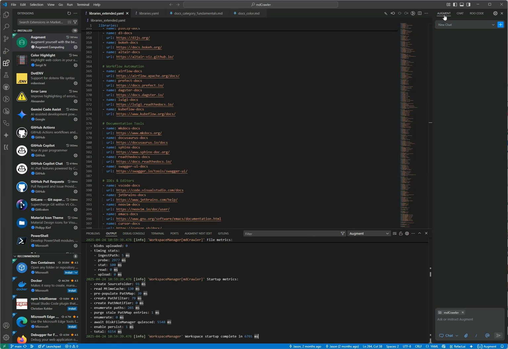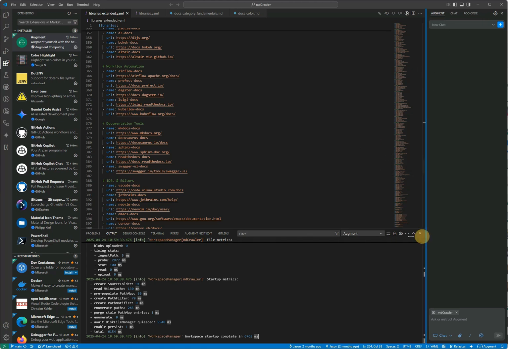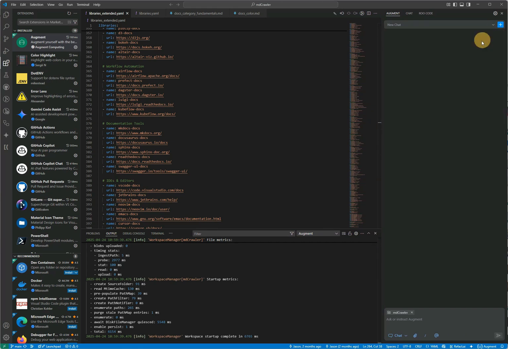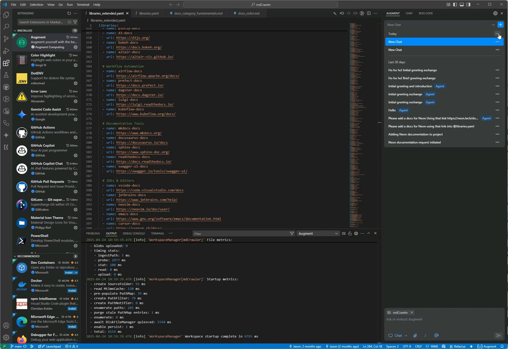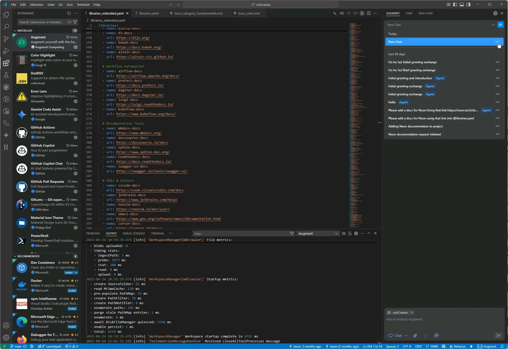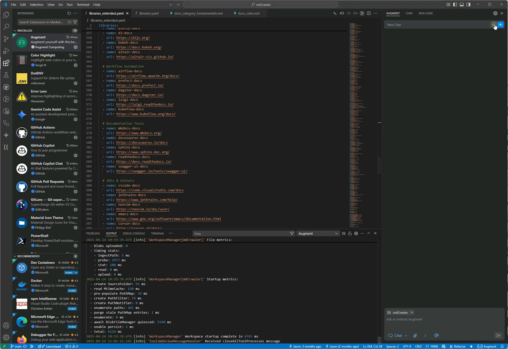Also, maybe the problem is with your chat history. This is not official, but I do think it's a good thing to always delete all the older threads. Like you see, delete 10 threads, yes. So basically I've cleaned up. I start a new conversation, brand new, and there's a chance that it will go better.